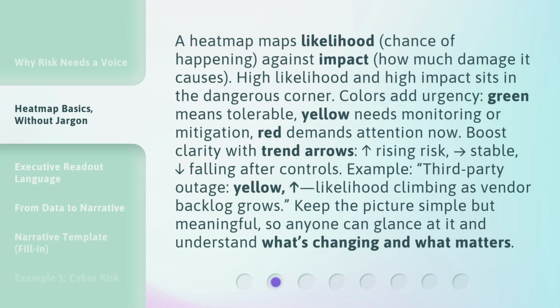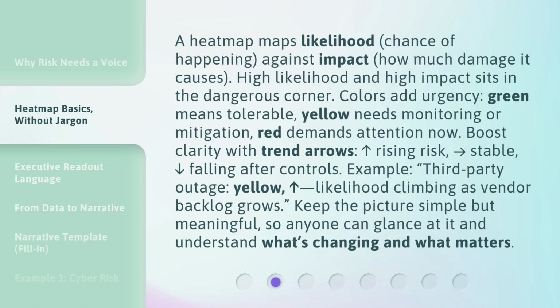A heat map maps likelihood, chance of happening, against impact, how much damage it causes. High likelihood and high impact sits in the dangerous corner. Colors add urgency. Green means tolerable. Yellow needs monitoring or mitigation. Red demands attention now. Boost clarity with trend arrows.